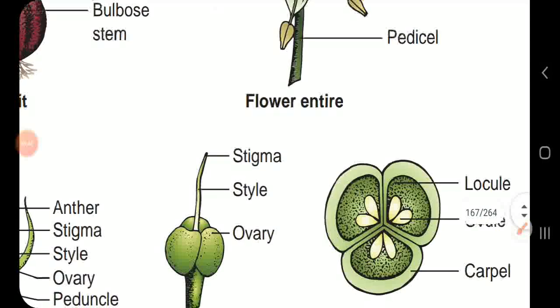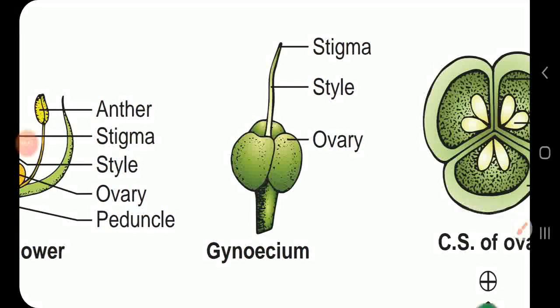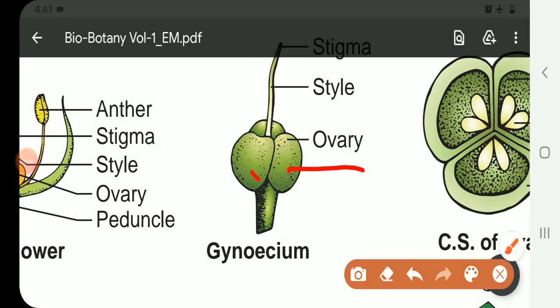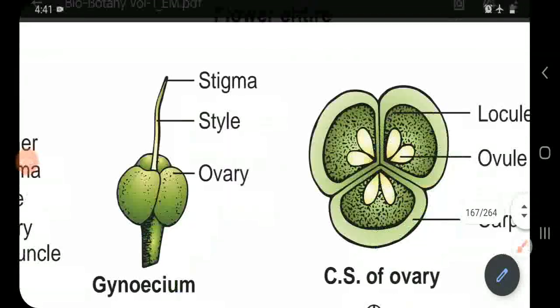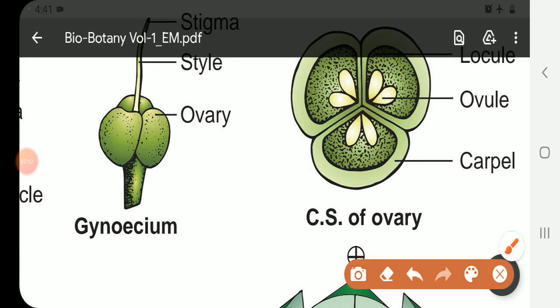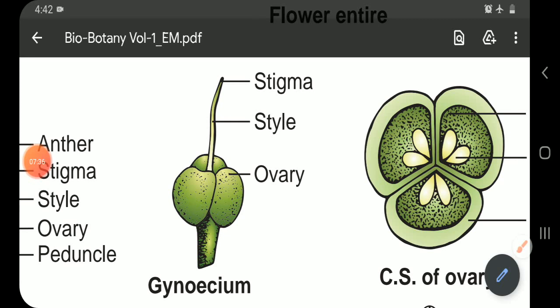Next, you will learn about the gynoecium. If you observe the gynoecium in Allium cepa, they have three carpels. That's why they are called tricarpellary. Three carpels are present, and they are syncarpous. The carpels are fused. If you see the cross section of the ovary, you can observe three carpels united. That is called syncarpous. The ovary is superior. That means all the floral parts are present below the ovary.